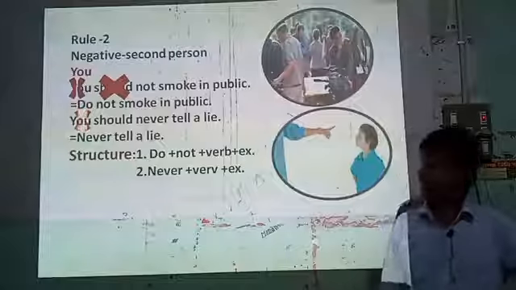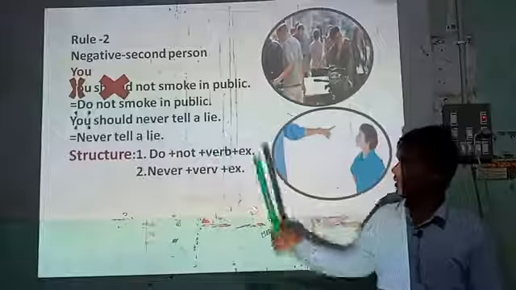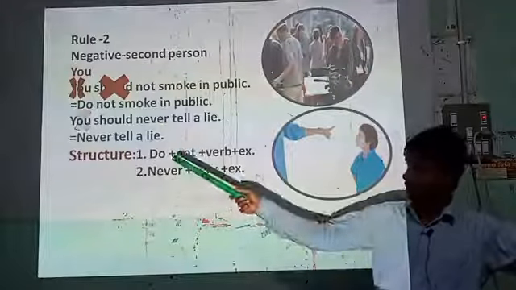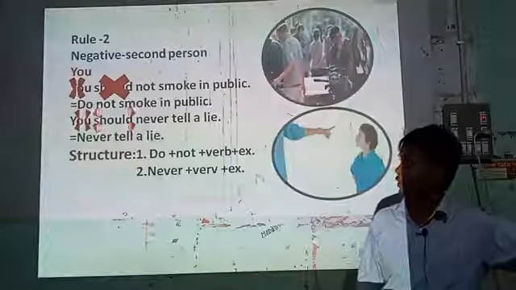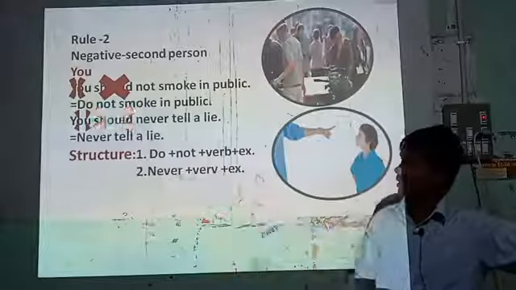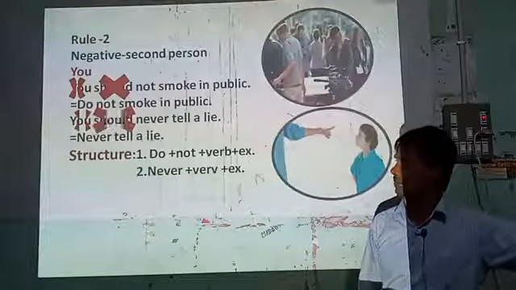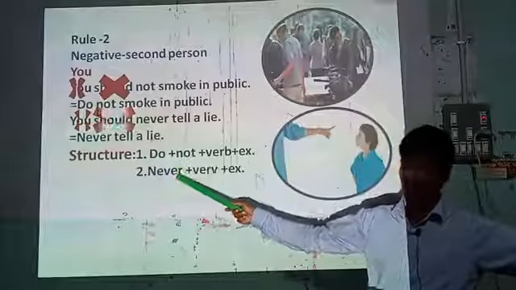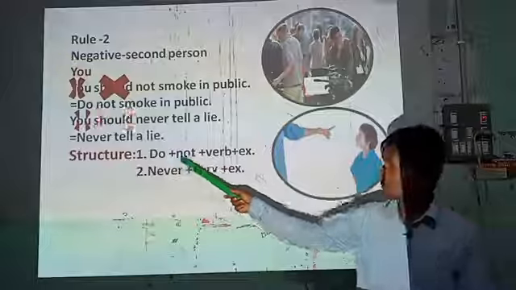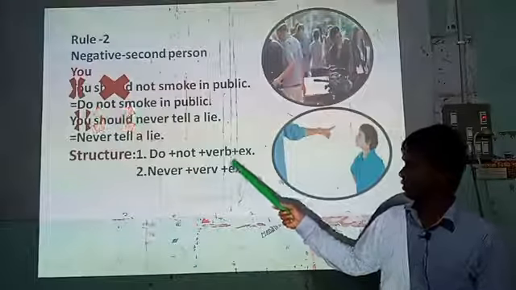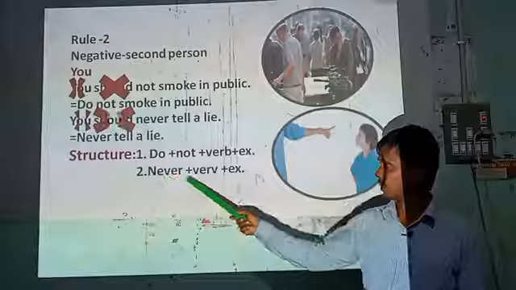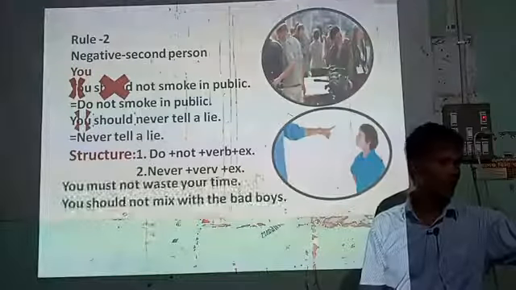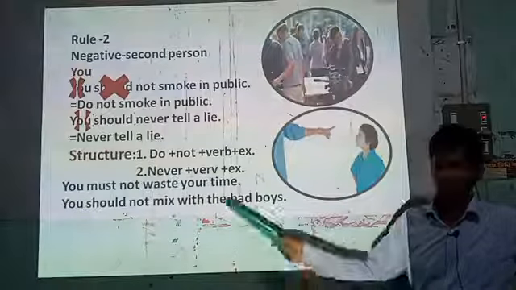Here is another exercise: you should never tell a lie. Similarly, you will have to delete the subject you, then should, and write the next part: never tell a lie. So students, look at the structures: do plus not plus verb plus extension, and never plus verb plus extension. Here are two exercises. Do these exercises in a few minutes.